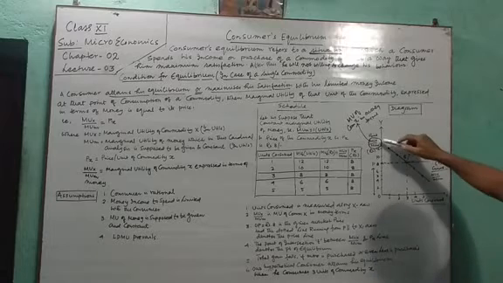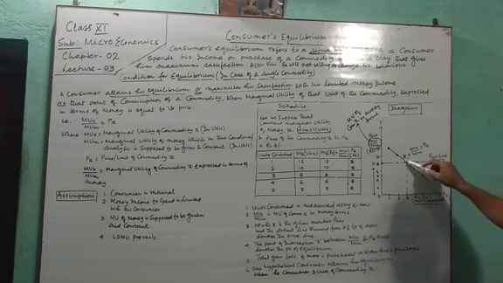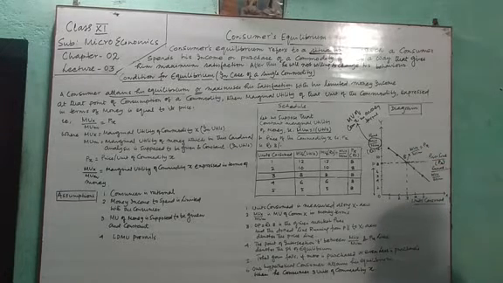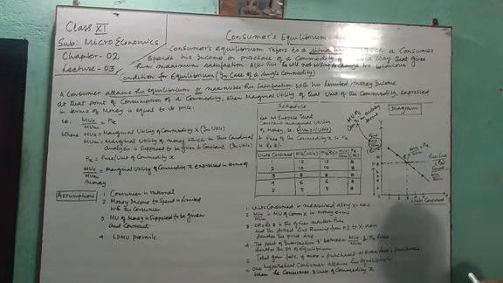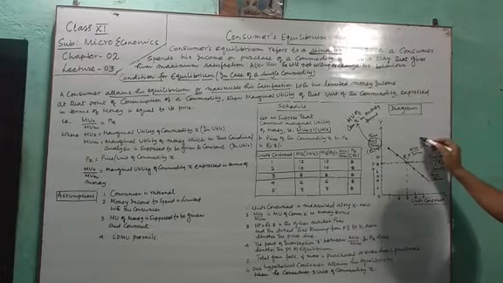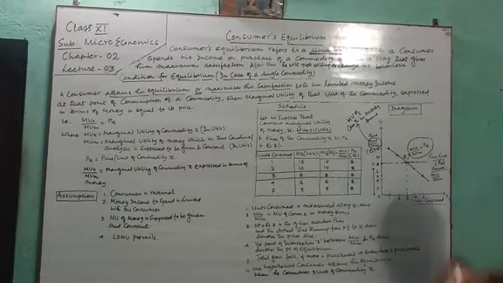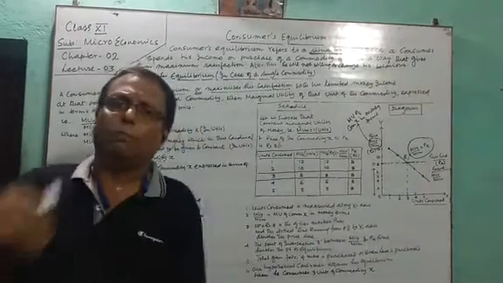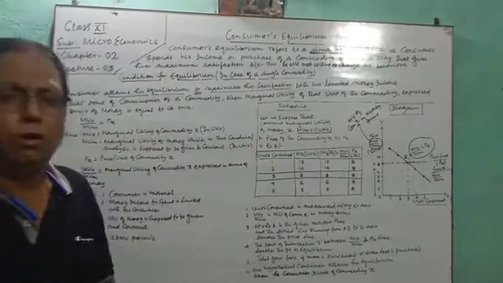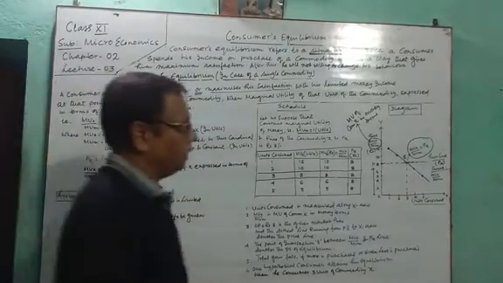This PX curve and this MUX by MUM curve, wherever they intersect, is the point denoted by E, and at that very point of equilibrium, we find that MUX by MUM equals PX. And E is known as the point of equilibrium or point of maximum satisfaction of a consumer in case of one commodity.